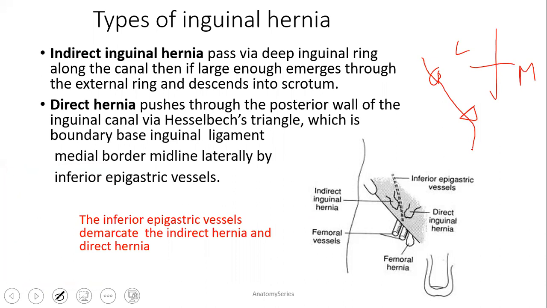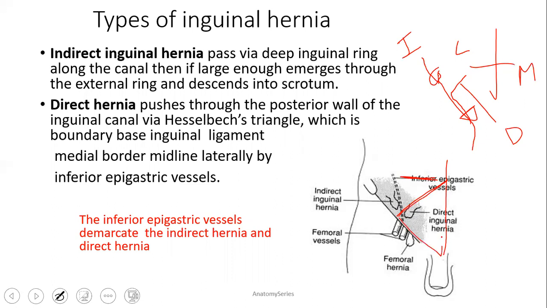A hernia which comes from the posterior wall of the inguinal canal, in the middle, enters the inguinal canal and then comes out from the superficial inguinal ring. This is known as a direct inguinal hernia, and this is an indirect inguinal hernia. We have seen that there is an inferior epigastric vessel here. This is wrongly shown. The inferior epigastric is like this.